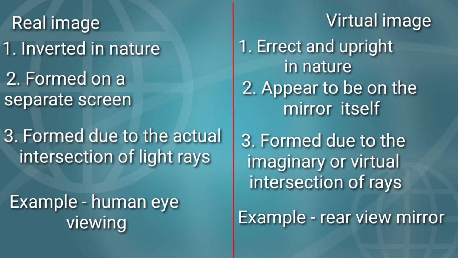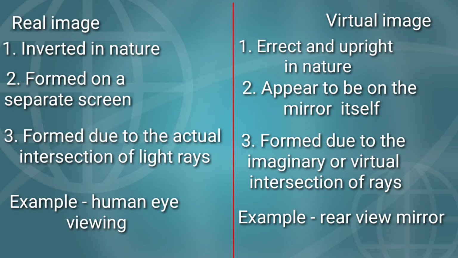Real image. The first point under real image would be real images are inverted in nature. On the other hand, the first point on the virtual image would be virtual images are erect in nature. This is completely based on how the type of image will form.